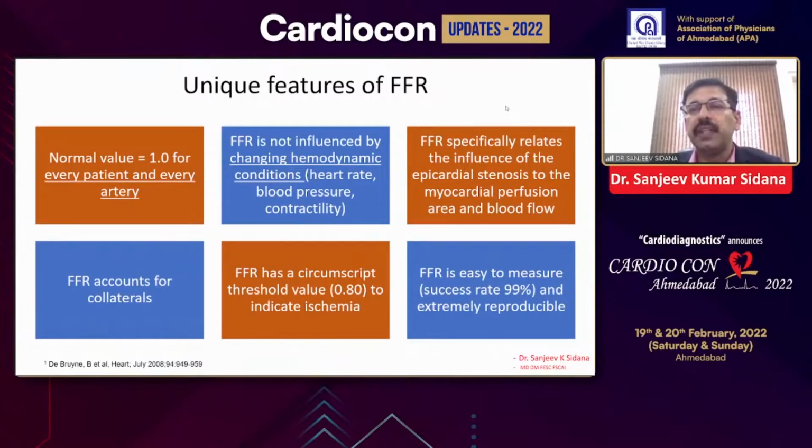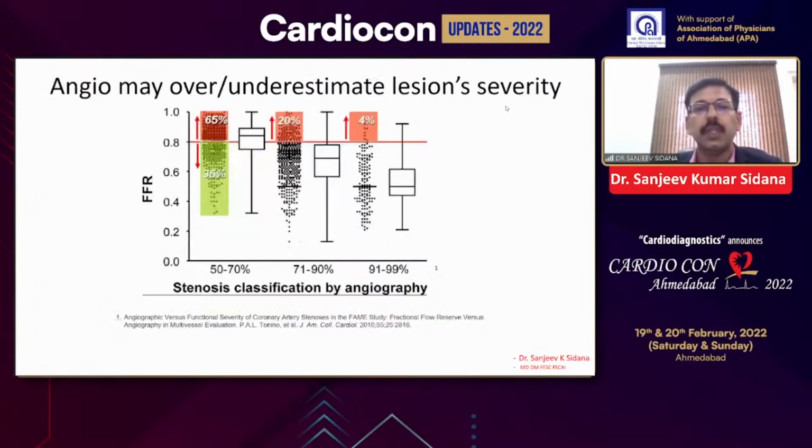FFR specifically relates to the influence of epicardial stenosis through the myocardial perfusion area and blood flow. That is very important. It takes into account the collateral flow also, and it has a very circumscribed single threshold value, 0.8, which is taken to indicate ischemia. FFR is very easy to measure, with a success rate of 99%, and it is extremely reproducible.